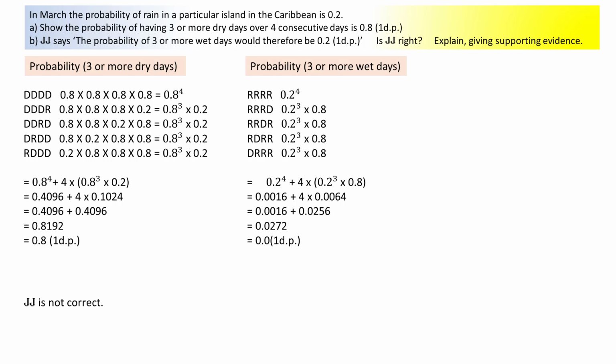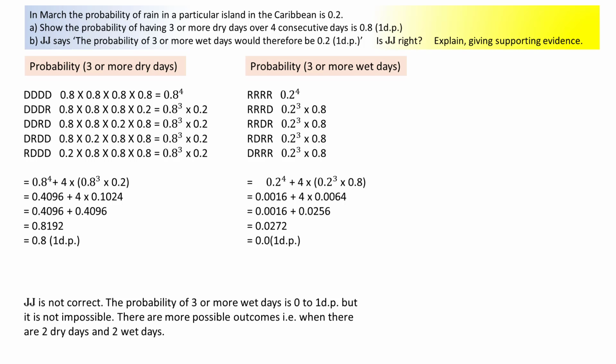You could stop here, since you now have supporting evidence, but you may not be sure you have completed the problem correctly, since the probabilities of all the possible outcomes must add to 1. There are more possible outcomes. You might have considered 2 wet and 2 dry days as your supporting evidence, so we list these as an alternative or additional approach.